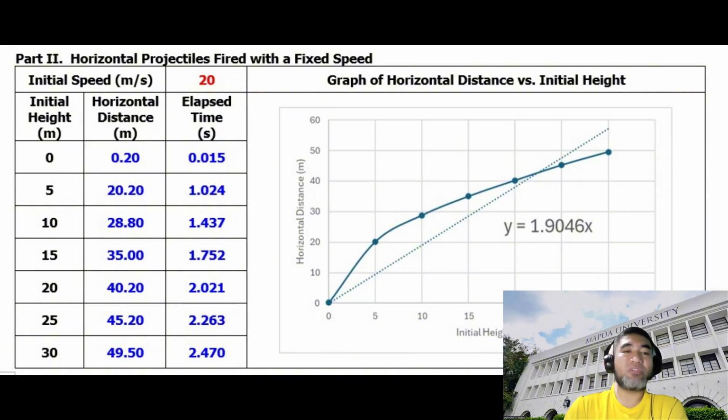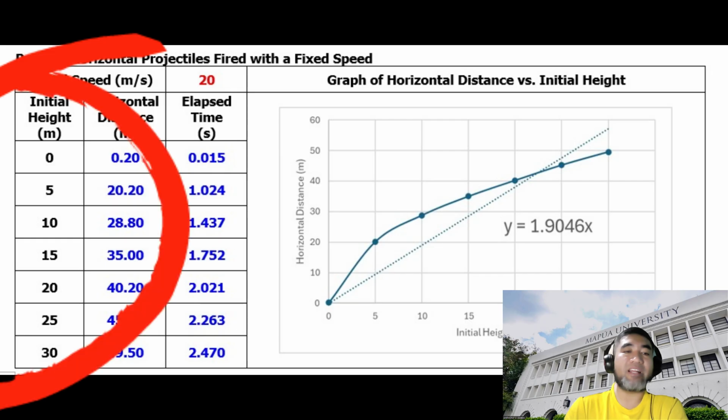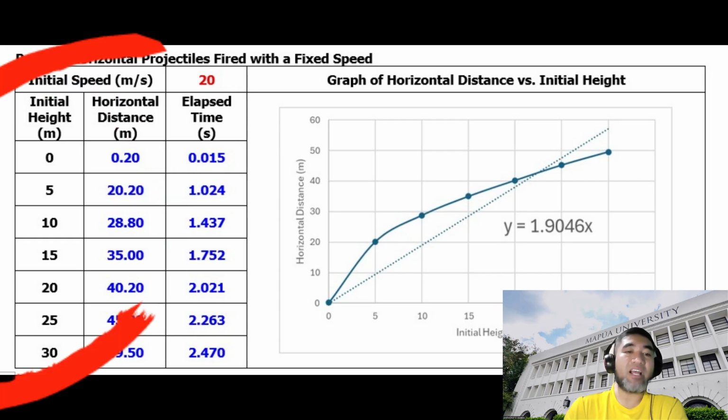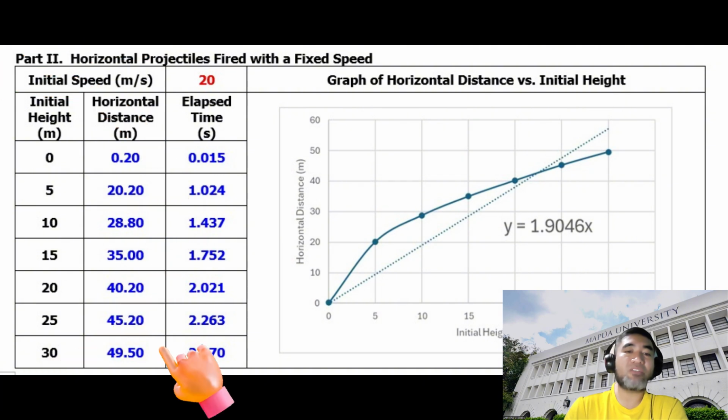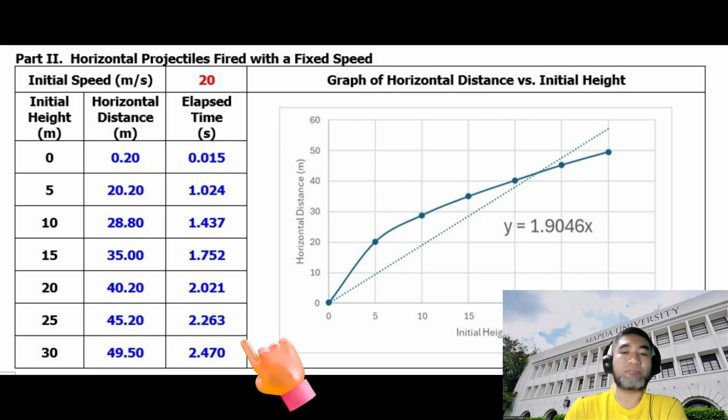While for simulation 2, the horizontal projectile with a fixed speed, the initial speed was kept constant at 20 meters per second, while the launch height was varied. The data shows that increasing the height caused the projectile to travel further horizontally. This occurs because a higher launch point allows a projectile to stay in the air longer.